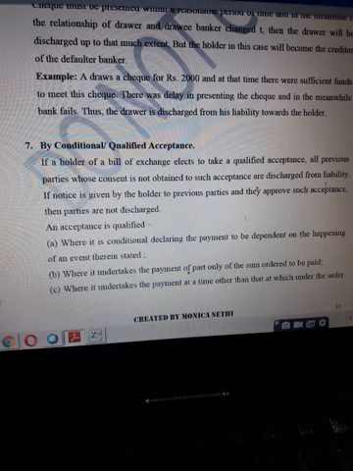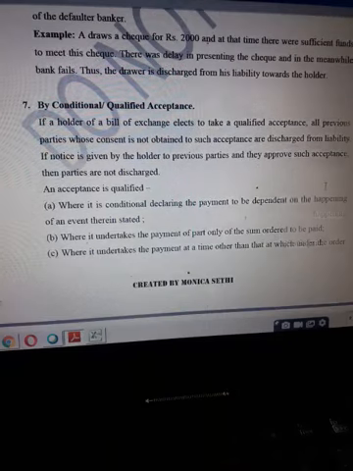But in case, without the permission of previous parties, the holder has given approval of this qualified acceptance given by the drawee, in that case all the previous parties not consenting to this kind of qualified acceptance will get released from their liabilities. And what is understood by the qualified acceptance?